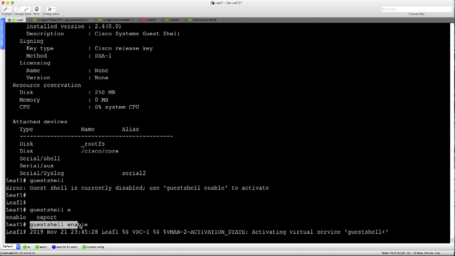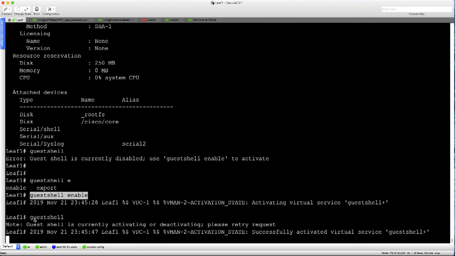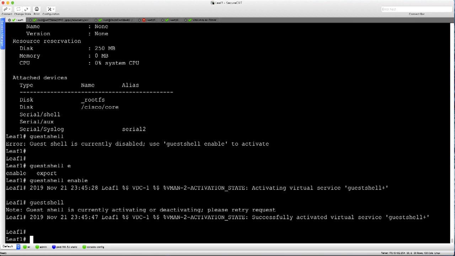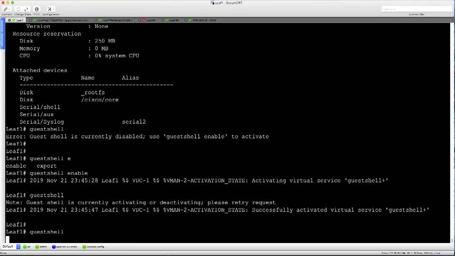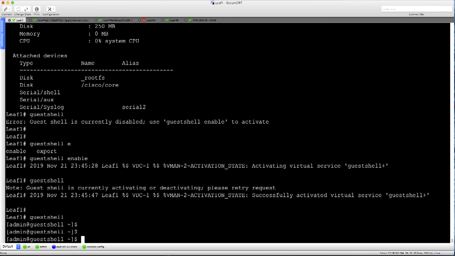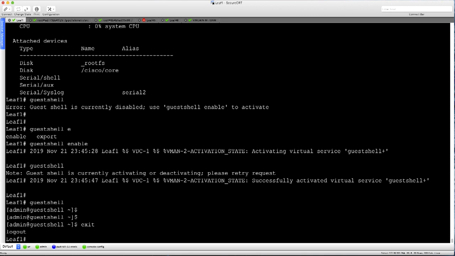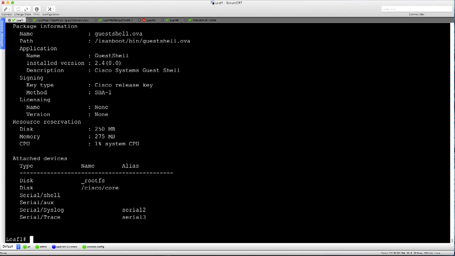Once you enable the Guest Shell, if you try to enter the Guest Shell while it's still activating, it might take some time, but once the Guest Shell is active, you should be able to get into the Guest Shell prompt. If you now look at the show guestshell command output, we can see that the memory is now the newly resized memory that we configured for the Guest Shell.